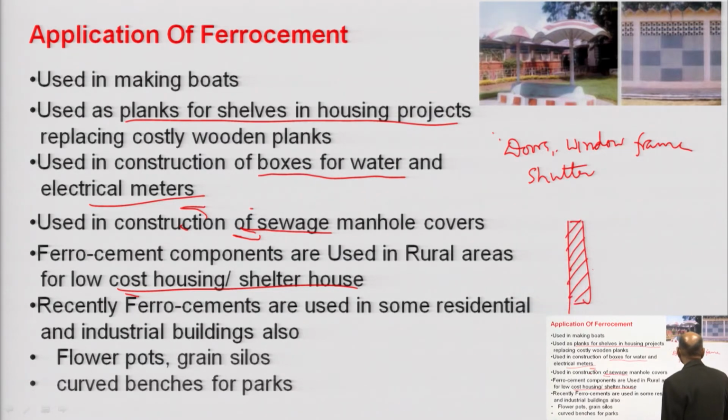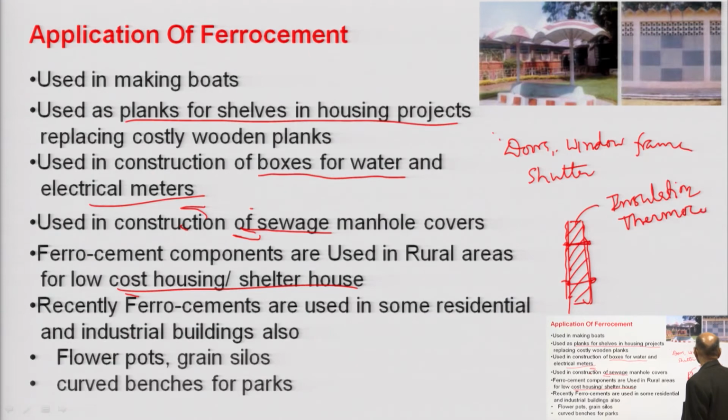In this mesh they have done the guniting, shotcreting, from both sides, and they have constructed the wall very fast. This is going to give the insulation. Insulation is provided by this high density thermocol.